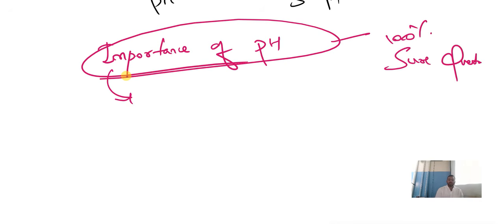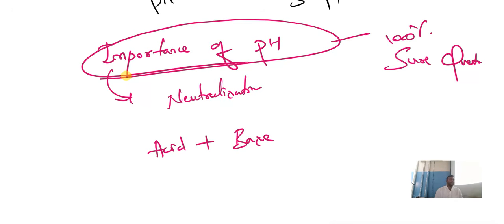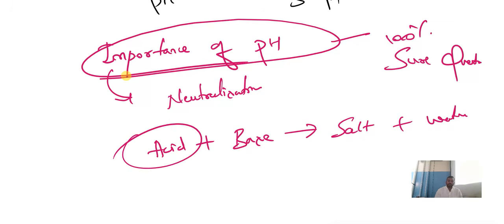So this importance of pH comes in the neutralization reaction also. What is a neutralization reaction? If you want to remove acidity, what should we do? We should add base. When acid and base react with each other to form salt and water, this reaction is known as a neutralization reaction. When acid reacts with base, it gives salt and water. ठीक है बेटा?